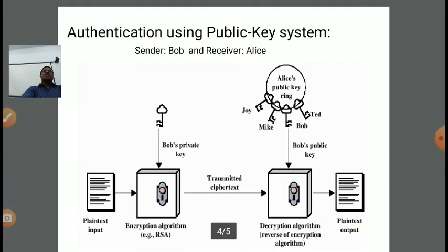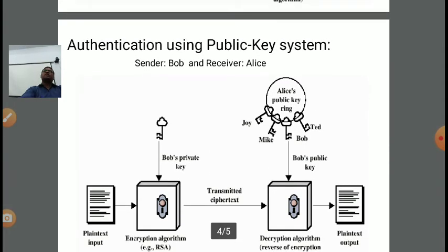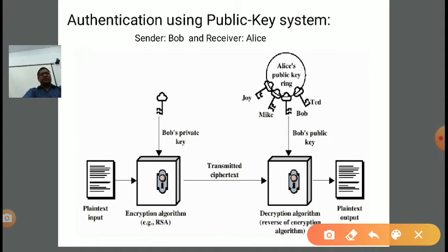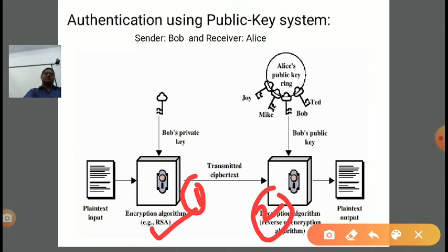Next concept is how we can ensure the authenticity of the sender and receiver using public key cryptography. So, authentication using public key cryptography, right? Here also, first we are understanding the ingredients. If you notice, we are using an encryption algorithm and a decryption algorithm. Both are used for security purposes. First one is for the encoding, and second one is for the decoding. Input is plain text. At the receiver end, the output is plain text.